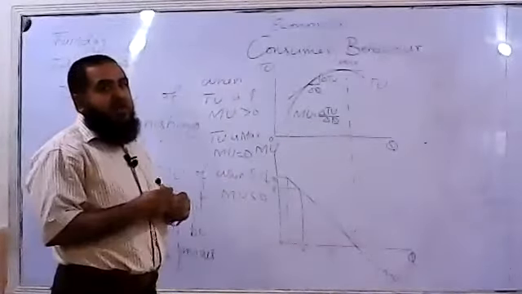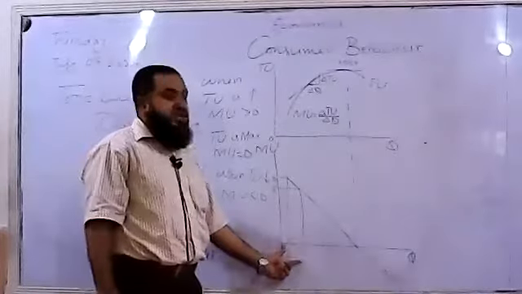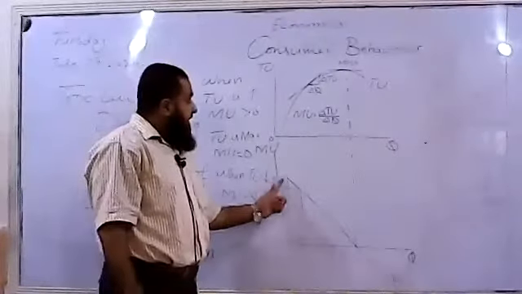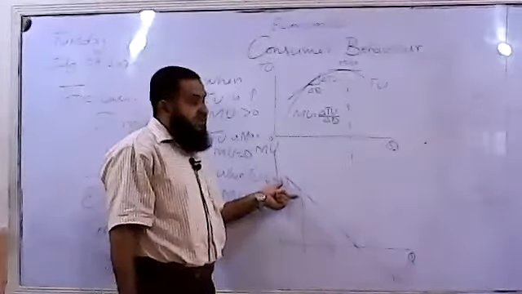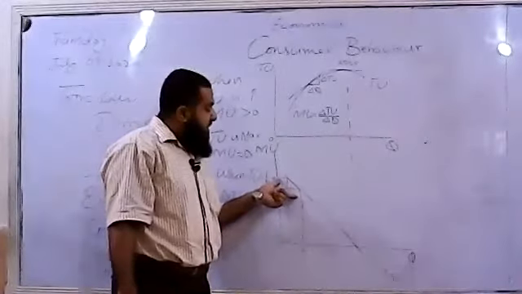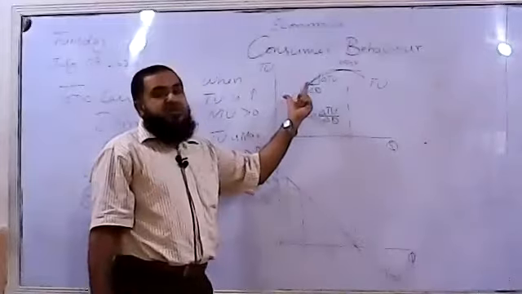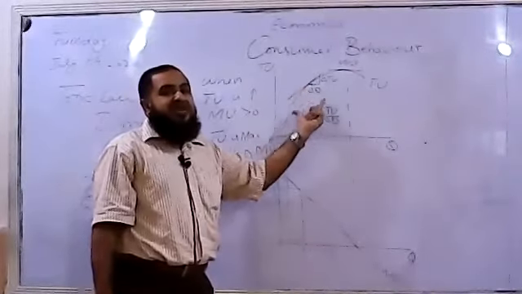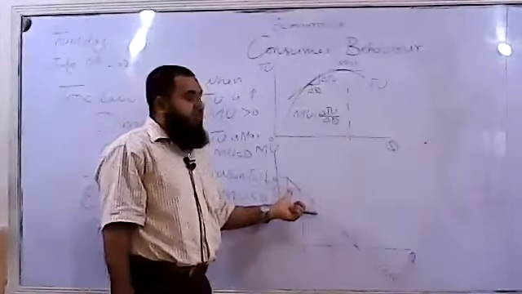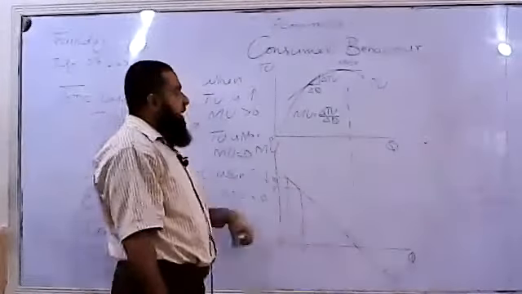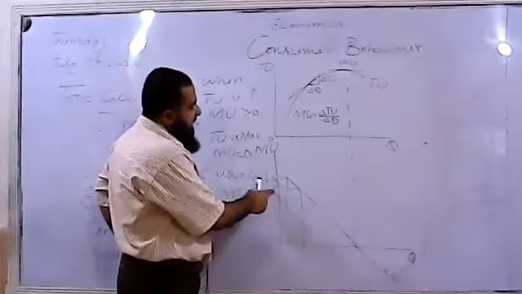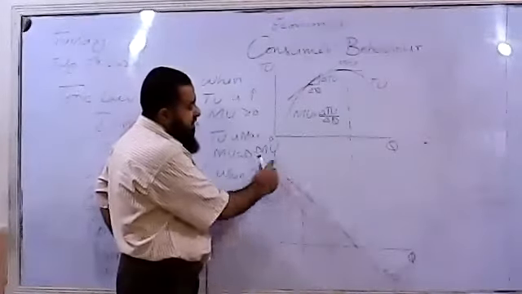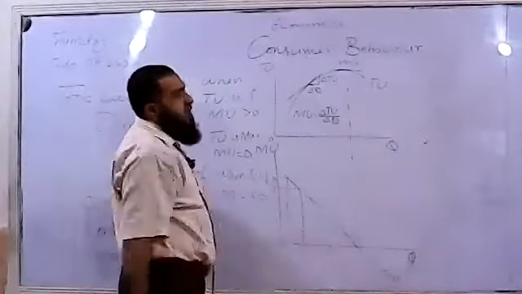So what will be the total utility for the 2 units consumed? 10 plus 8, 18. So if we add the marginal utilities, we get what? Total utility. And if we differentiate the total utility, we will get the marginal utility. So both are interlinked. Those who are studying mathematics can say that by integrating the different points along this line, we will be reaching towards marginal utility.